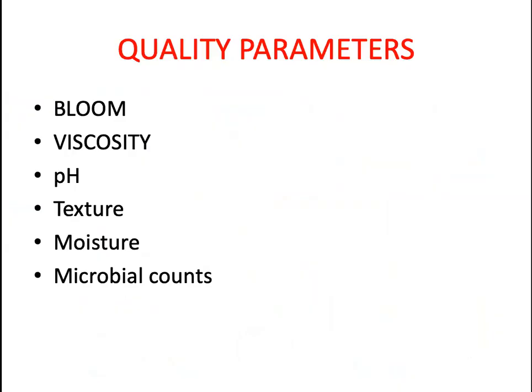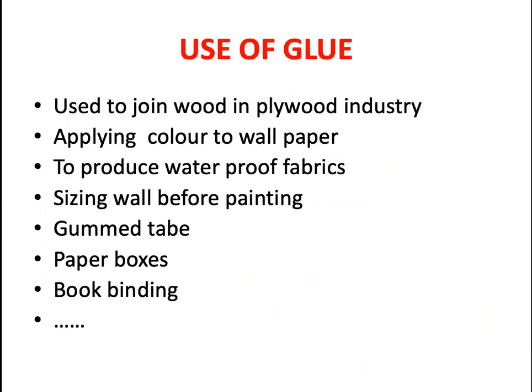Coming to the quality parameters, how the gelatin quality is measured. One is the bloom, and viscosity. Bloom is nothing but the gel strength. There are automatic machines available for it, and it's called gel bloom. Then the viscosity. There are around 12 to 14 parameters, I think, and I've given a few important ones. That is bloom and viscosity. Do you know what viscosity is? It's nothing but the resistance to flow. Then pH, moisture content, microbial count. So we go with these different quality parameters.